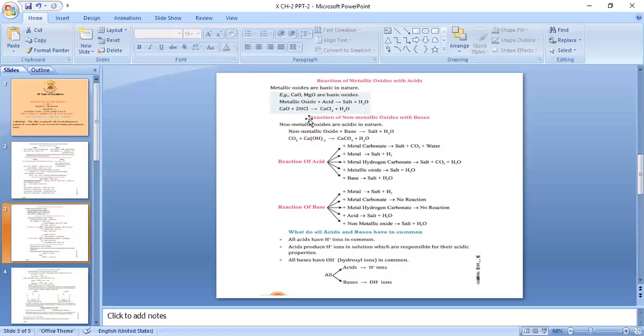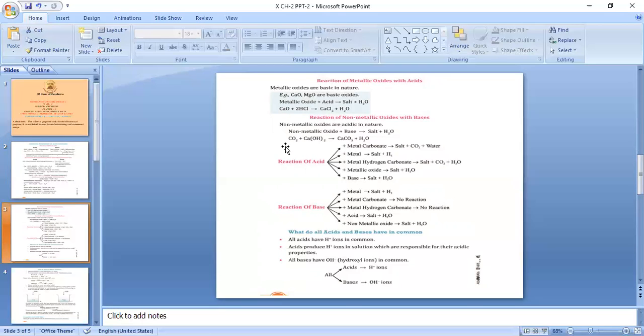Let's come to next reaction. Reaction of non-metallic oxides with bases. Non-metallic oxides are acidic in nature. They have acidic properties. So non-metallic oxides should react with bases, but they will not show any chemical reaction with acids. Therefore, reaction of non-metallic oxide with an acid will not take place, and hence it's not given here on the page. So when we react non-metallic oxide with a base, what we will get? We will again get a molecule of salt and water.